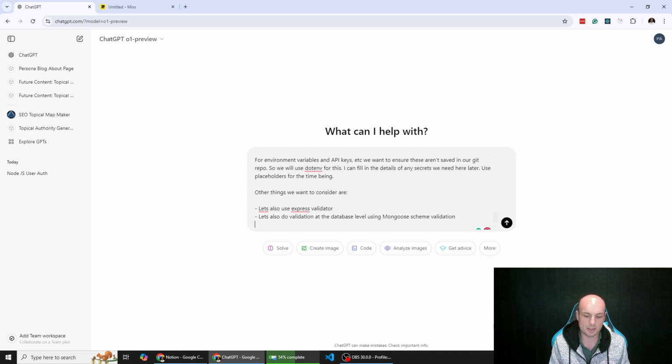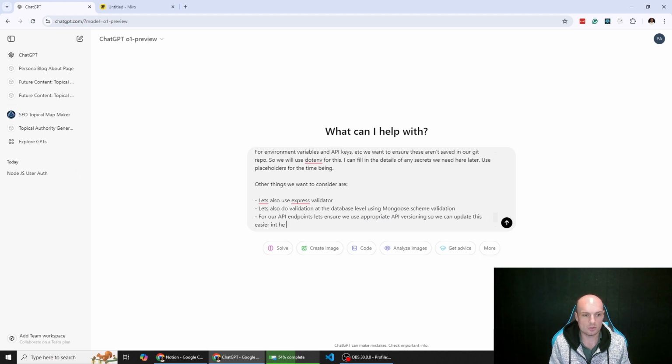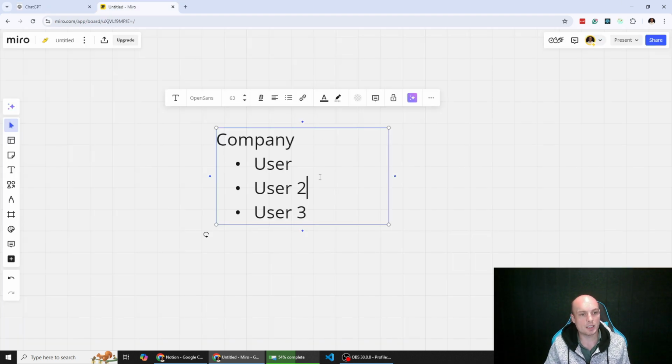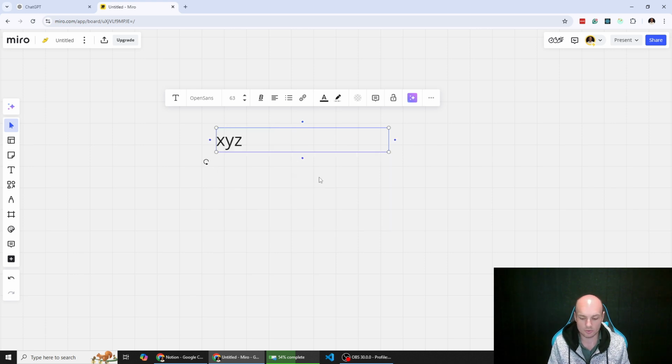Let's create, actually this is a big one. For our API endpoints, let's ensure we use appropriate API versioning so we can update this easier in the future. What I mean by this is, you would have seen in the previous example, if our domain was like xyz.com and the endpoint that it was hitting was registration. Oh my god, I can't spell.